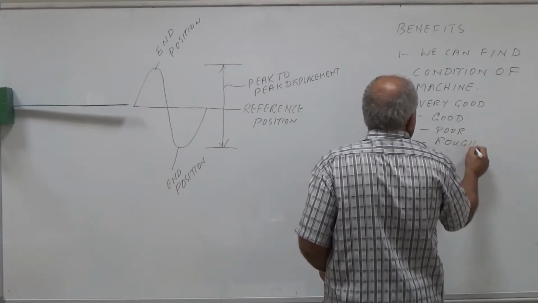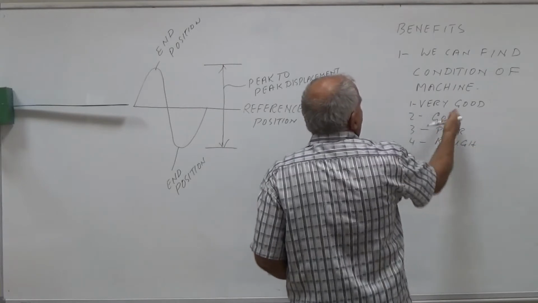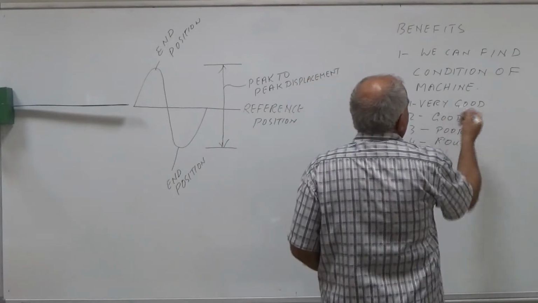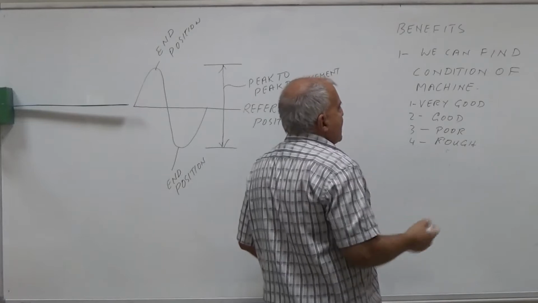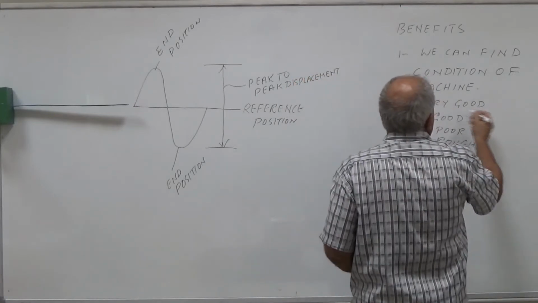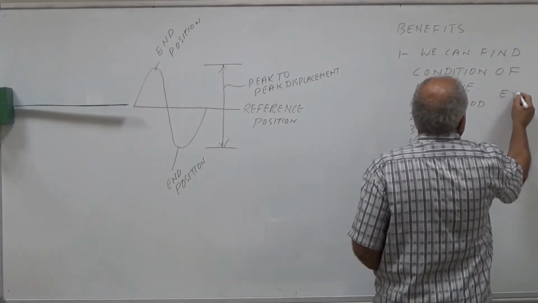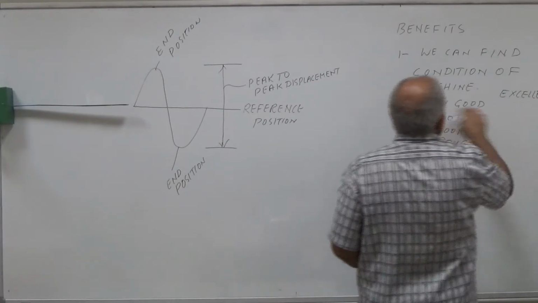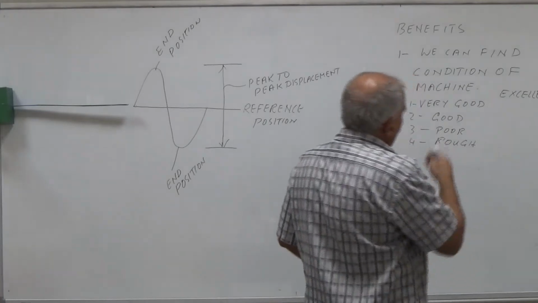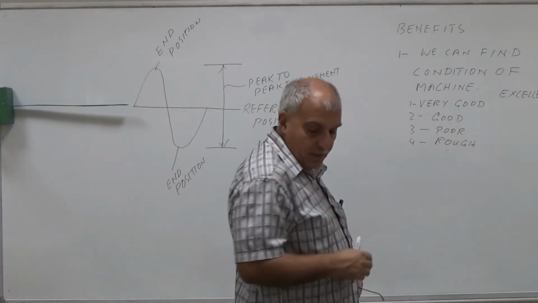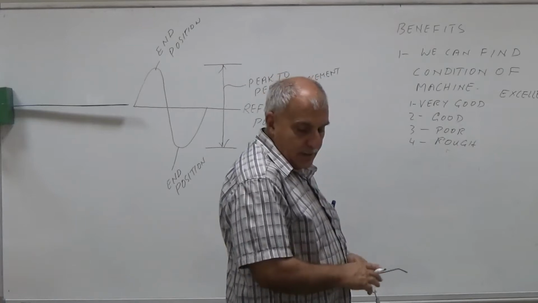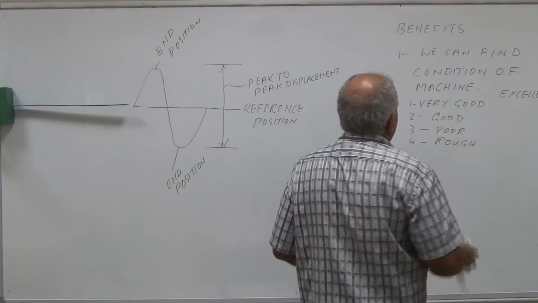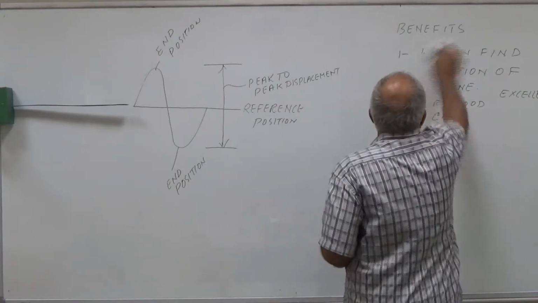So we always want our machine to be in very good condition or excellent condition. Excellent means more than very good. How we will find the condition of the machine, we will discuss later on.